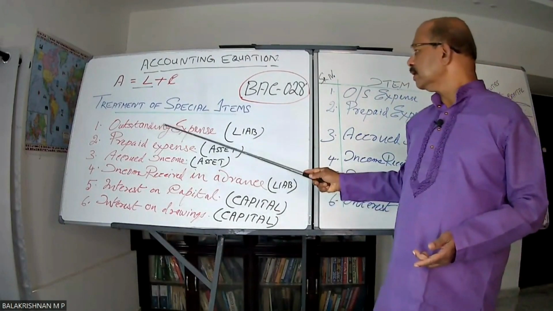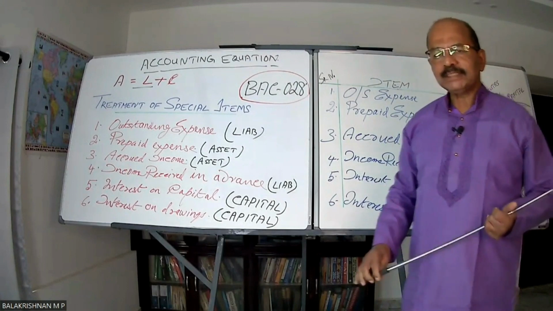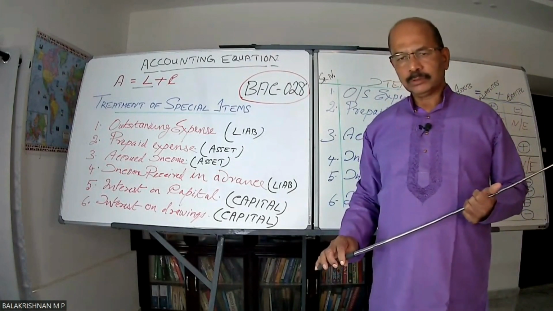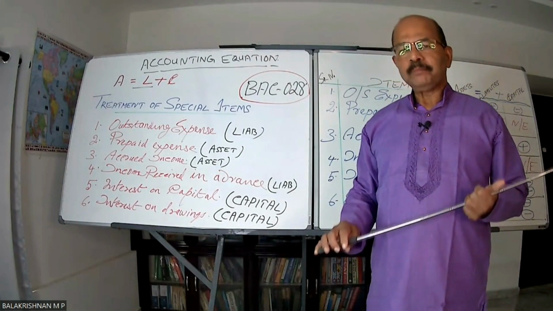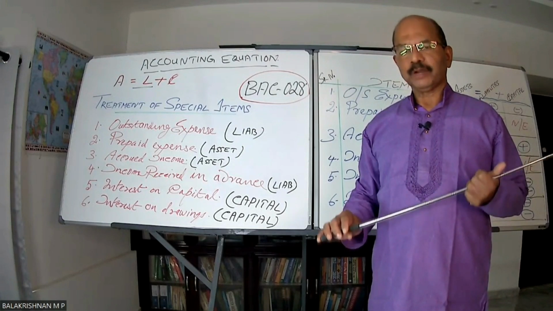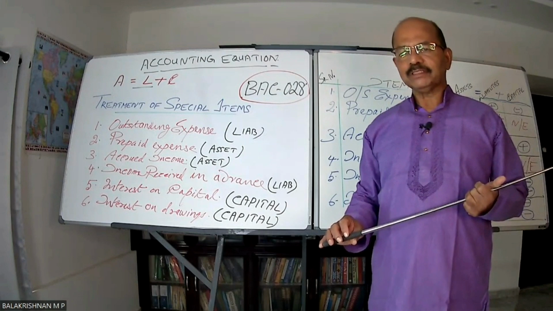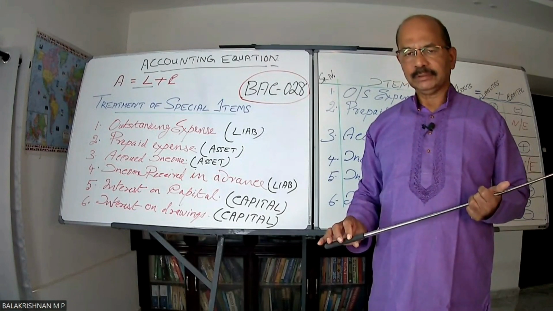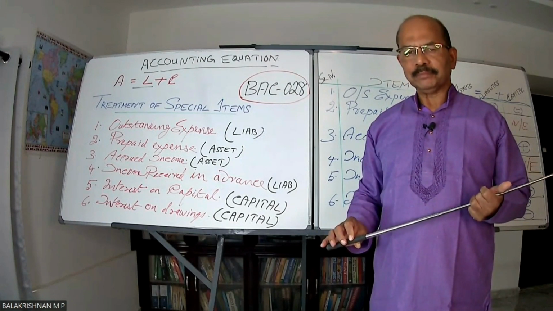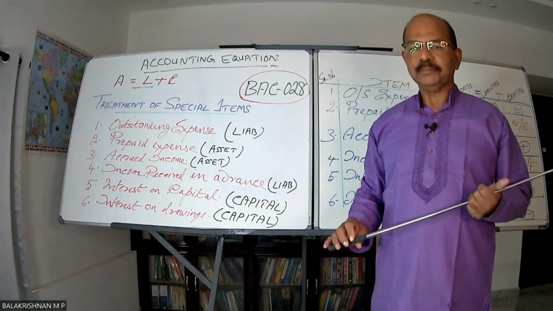Number 1, outstanding expense. What is an outstanding expense all about? I have not yet paid for an expense, for example, salary or wages. I have availed somebody's service, whereas he has not been paid. Okay, I am liable to him. Hence, it is a liability.